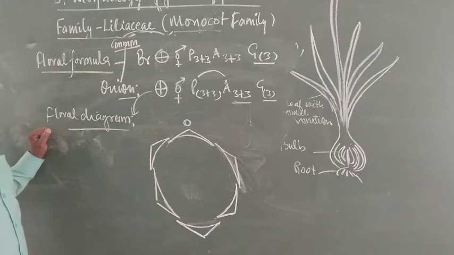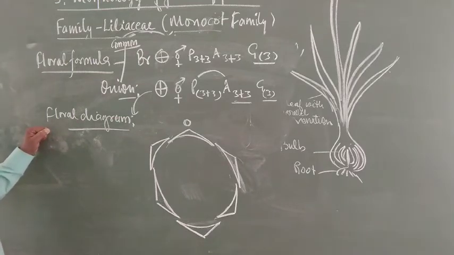This is called 3 plus 3 arrangement. But all are the same. Aestivation is generally valvate.